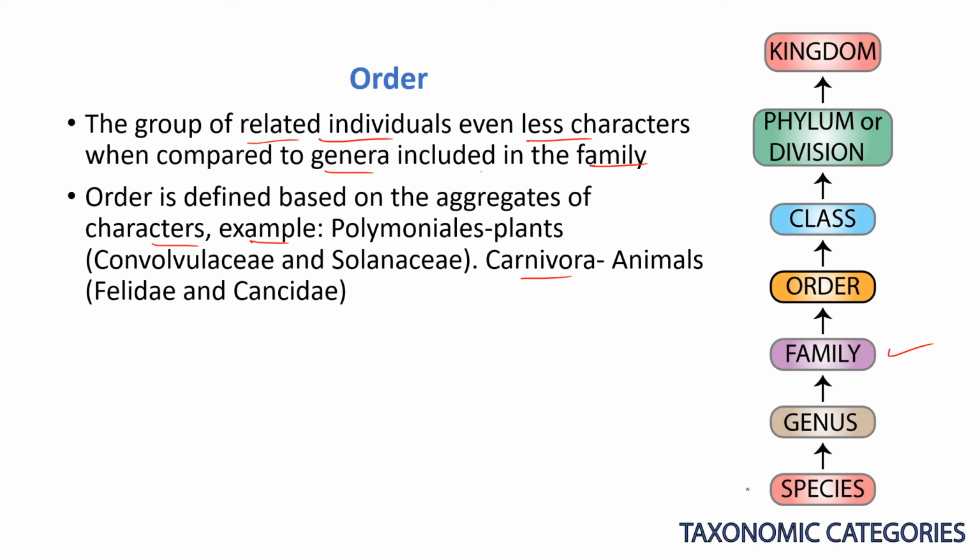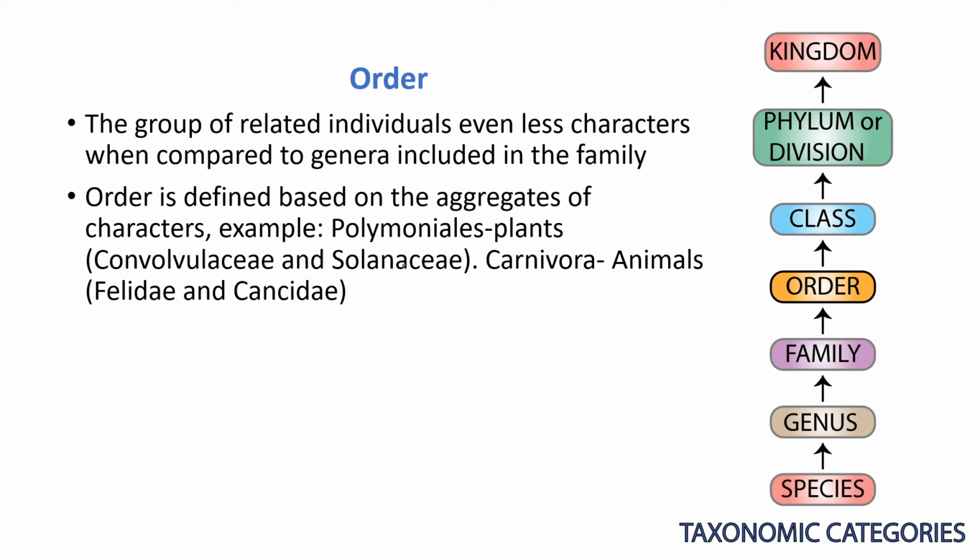If you see here, from species to kingdom, the similarities decrease. In the same way, as you move from species to the top, in every category like species, genus, family, the similarities are going to decrease. Hence we can call it decreasing similarities in the taxonomic categories. So here also the characteristics are going to decrease. With fewer aggregate characteristics, we keep these organisms in the order.